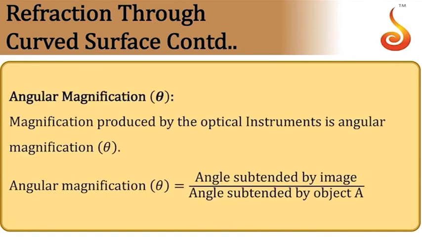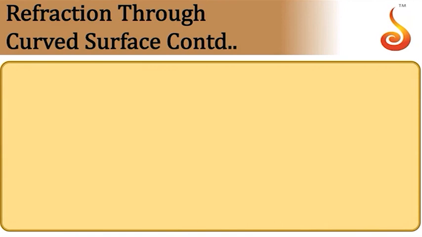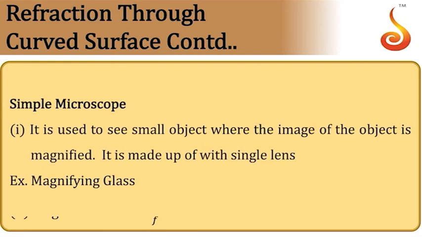Now, the magnification produced by an optical instrument, generally we measure it by angular magnification. It is the angle subtended by the image at the eye with the instrument, divided by the angle subtended by the object at the eye. It's not A, it should be I. This ratio will give you the angular magnification.